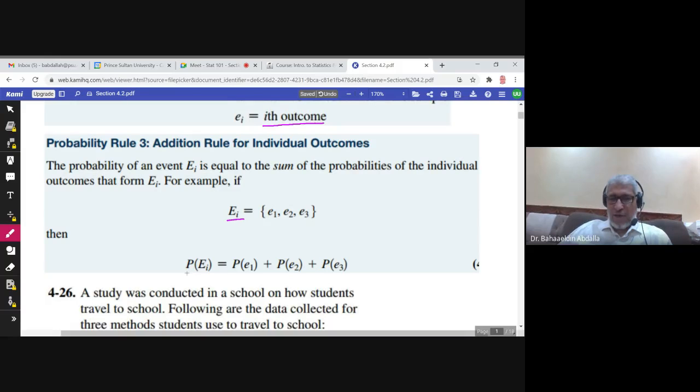We find it simply by adding the probability of outcome 1 plus the probability of outcome 2 plus the probability of outcome 3. So the probability of an event Ei is equal to the sum of the probabilities of the individual outcomes that form Ei. Let us take some examples.